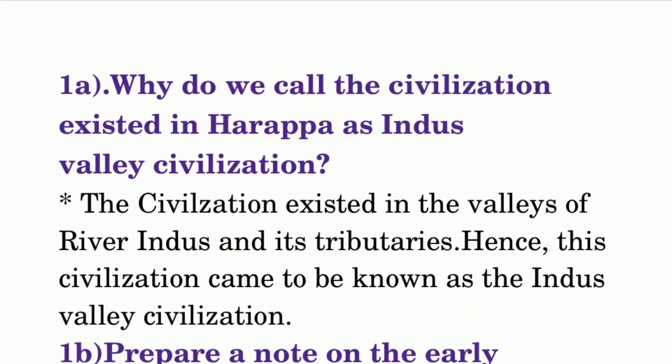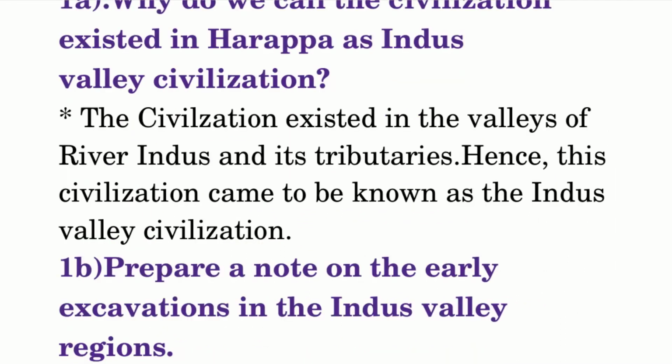Why do we call the civilization that existed in Harappa the Indus Valley civilization? The civilization existed in the valleys of the river Indus and its tributaries. Hence, this civilization came to be known as the Indus Valley civilization.